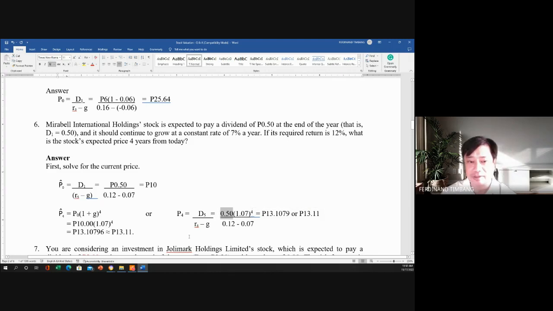So that's why we only have to add 4. Kaya 4, kasi ito ay D1. And then all over 0.12 minus 0.07. So we get the same, which is 13.11 when rounded off. Okay, so that is the price of the stock at year 4.